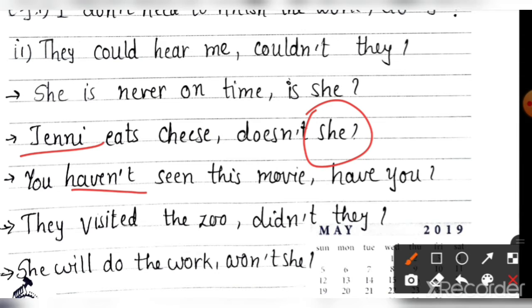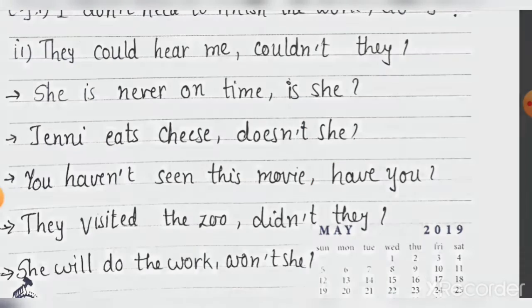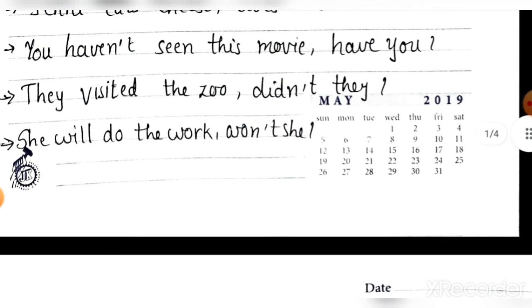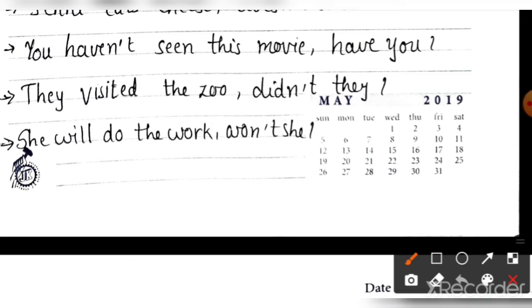You haven't seen this movie, comma, have you? The next sentence is: they visited the zoo. Which tense is it? Here the auxiliary verb is not given. Then how to do it? As I explained in the previous sentence, you have to identify the verb first. Then from the verb you will decide which tense it is.